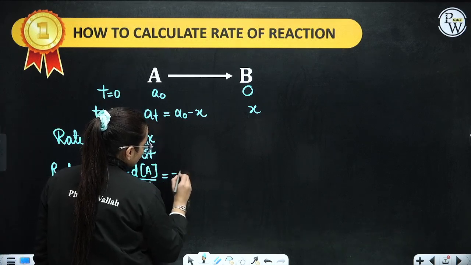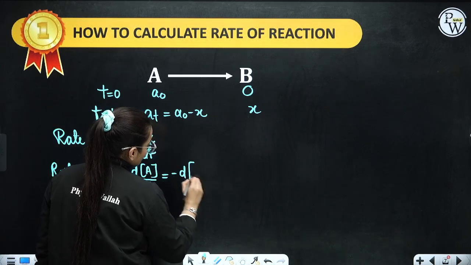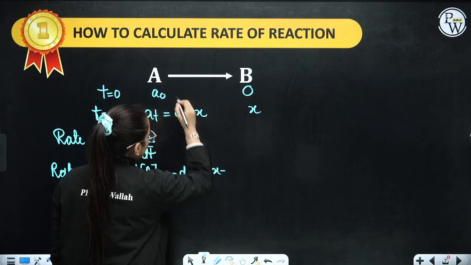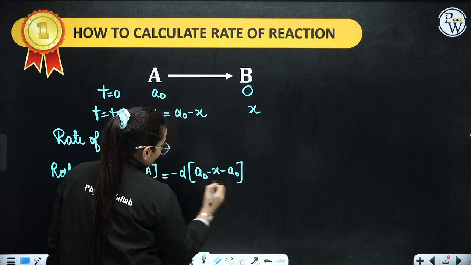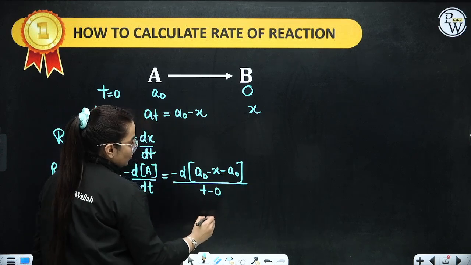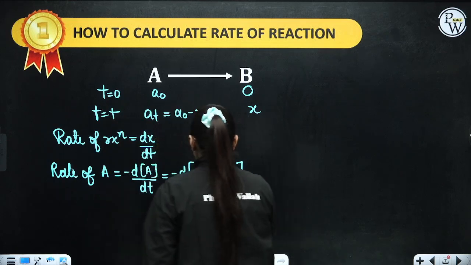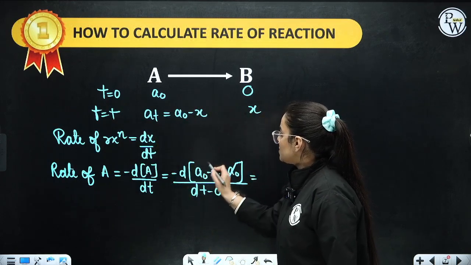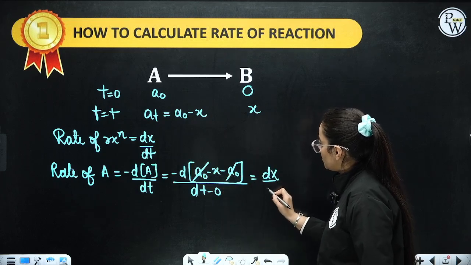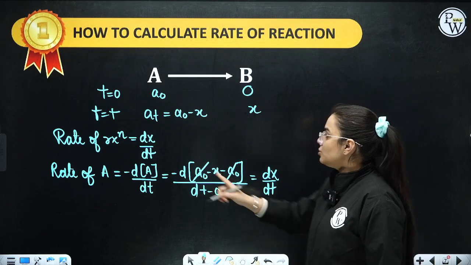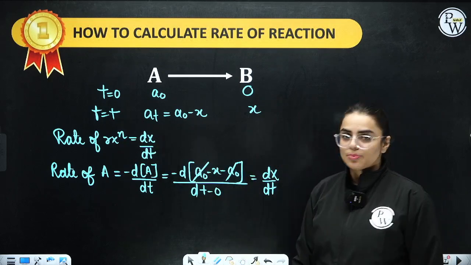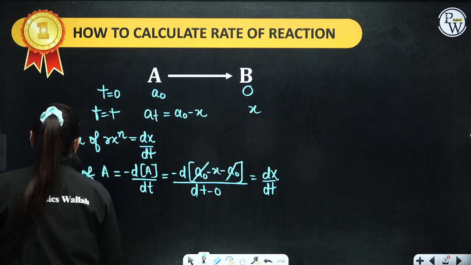So there is a negative sign, change in concentration of A. That is final minus initial. Final is A naught minus x, and what is initial? A naught. Divided by what is the final time? It is t. What is the initial time? It is 0. So what are you getting over here? See, the negative sign is still over there, right? You will observe that the terms cancel and it becomes a positive value. So it is dx by dt. And I've already told you dx by dt is the rate of a reaction. That means the rate of reactant A is equivalent to dx by dt. Okay, that's fine. Let's now talk about the rate of B.